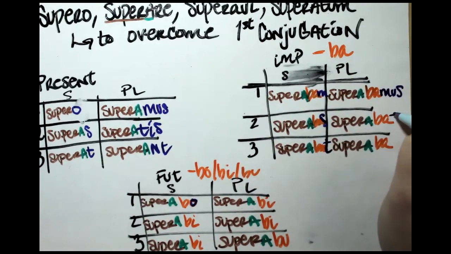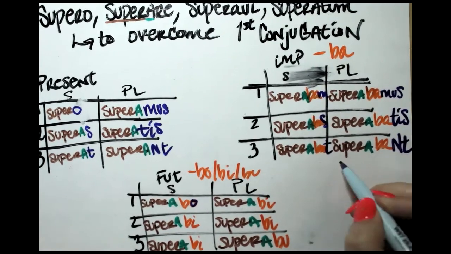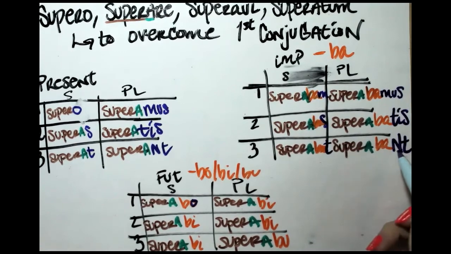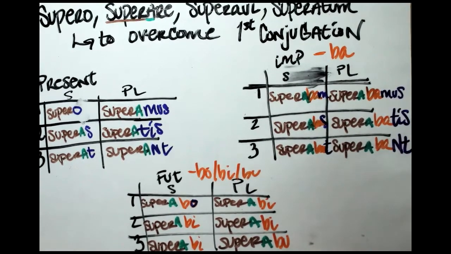Second person plural, sorry, tis, superabatis. Y'all were overcoming, y'all used to overcome. And then third person plural, NT, superabant. They were overcoming, they used to overcome.